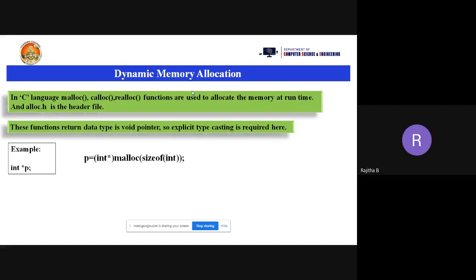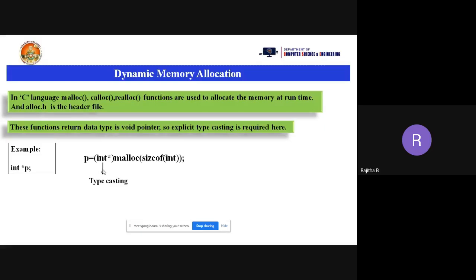If malloc doesn't return anything, then how can we store the address of a variable into the p pointer variable? It is not possible, so we need to typecast it. The return type of the malloc function is void, so what is the usage of that void pointer? We need to convert that into the integer pointer. This is called typecasting.